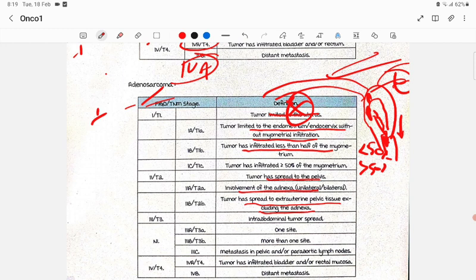In stage 2, same as leiomyosarcoma, the tumor spreads to the pelvis, that is extrauterine tissue, but within the pelvis, involving the adnexa, unilateral or bilateral. Stage 2B is spread to the extrauterine pelvic tissue, excluding the adnexa.